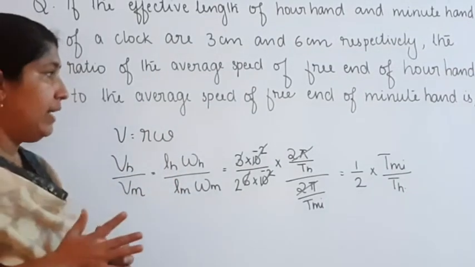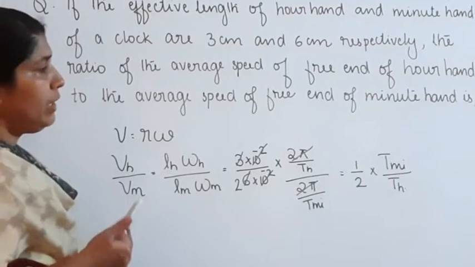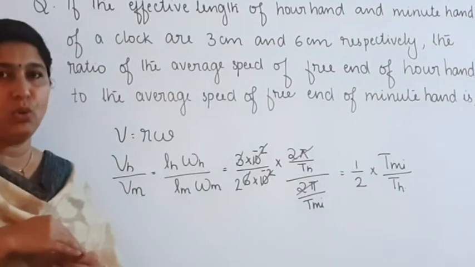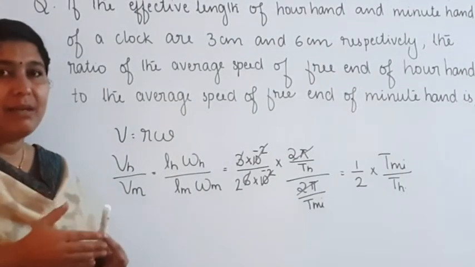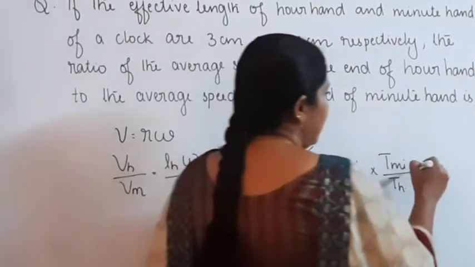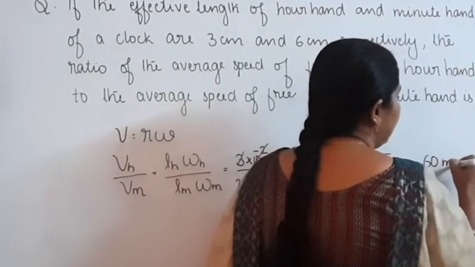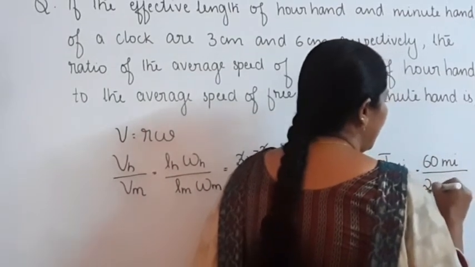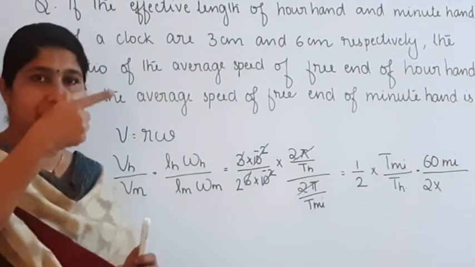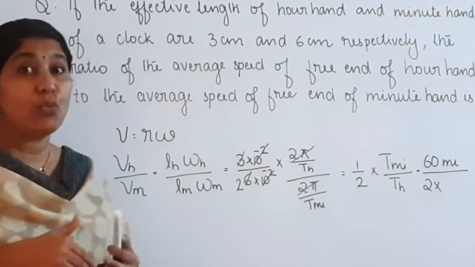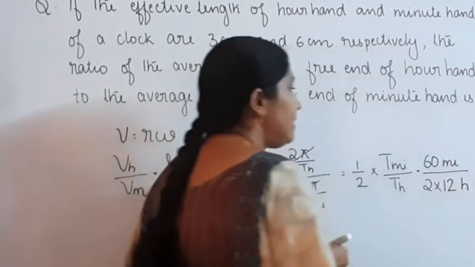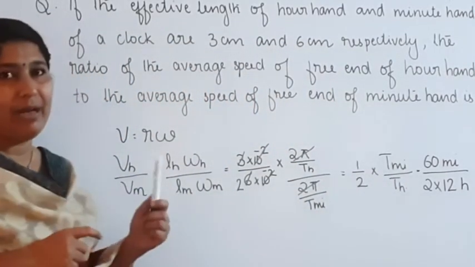We know the time taken by the minute hand to complete one circular motion is 60 minutes, divided by 2 into the time taken by the hour hand to complete one circular motion, which is 12 hours. So 60 minutes divided by 2 into 12 hours.